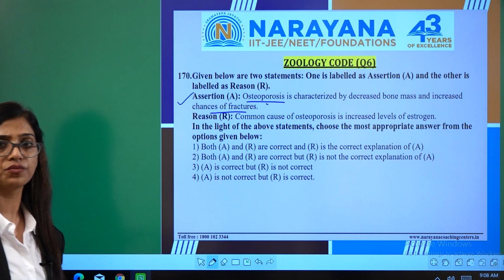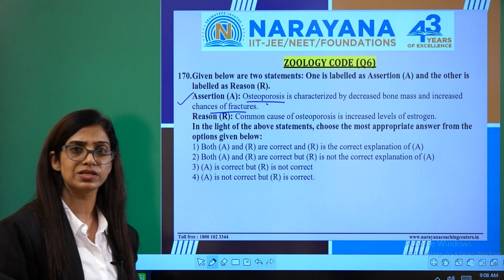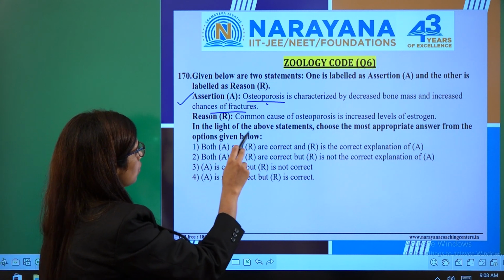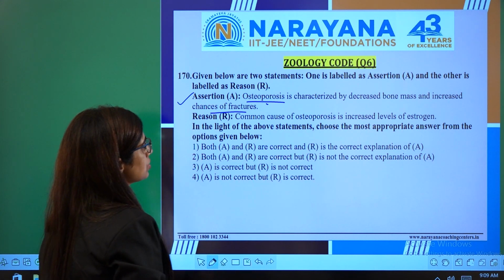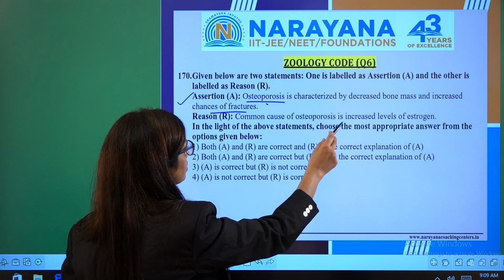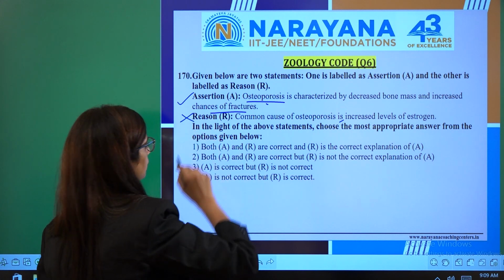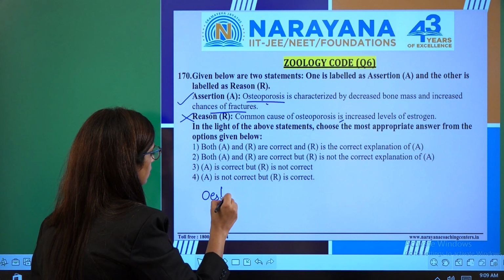Once the bones are weak and the density of the bone decreases, there are probable chances of getting fractures. Now the reason: a common cause of osteoporosis is an increased level of estrogen, which is wrong. The estrogen level has to be decreased.